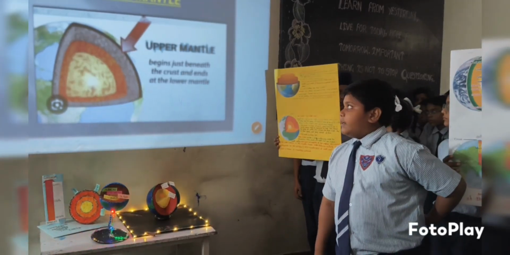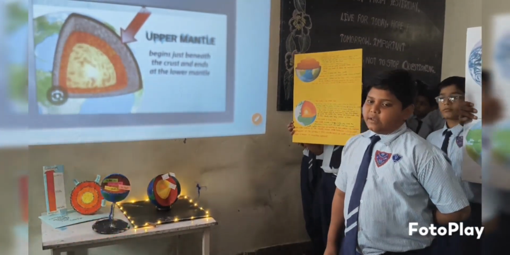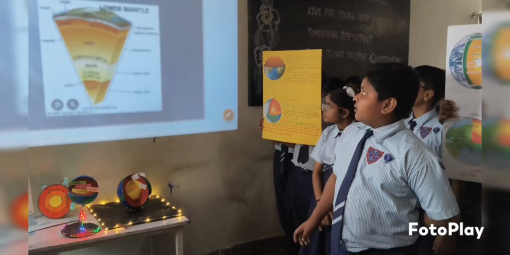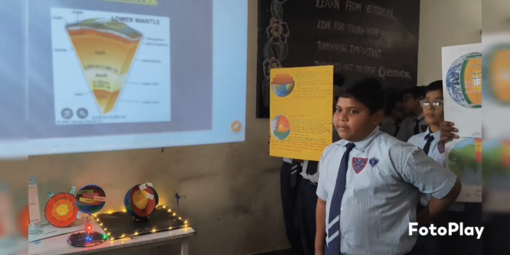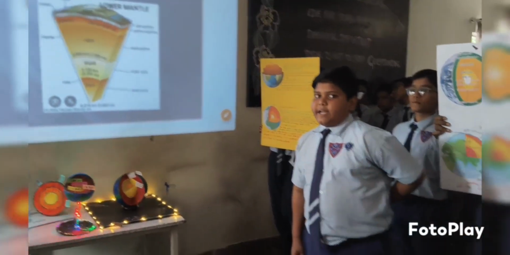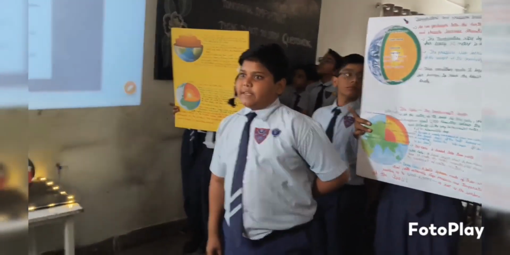The mantle is divided into the upper mantle, which includes a partly molten zone known as the asthenosphere, where rocks are soft and can move, and the lower mantle, which is more rigid and solid due to high pressure. The movement of molten material in the mantle can cause plate tectonics, volcanic activity and earthquakes. This movement of heat and molten rock is known as convection currents.